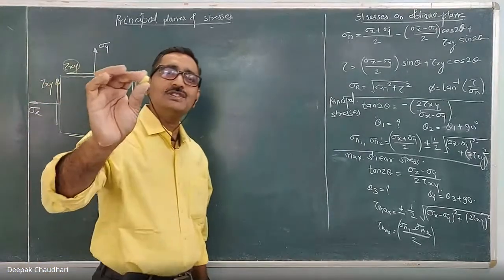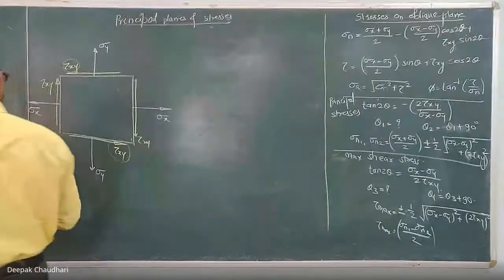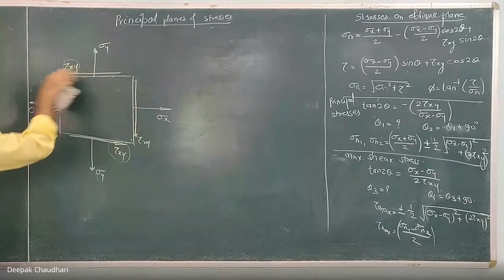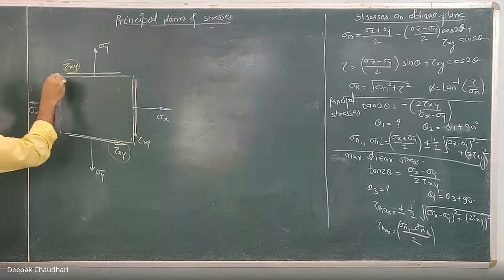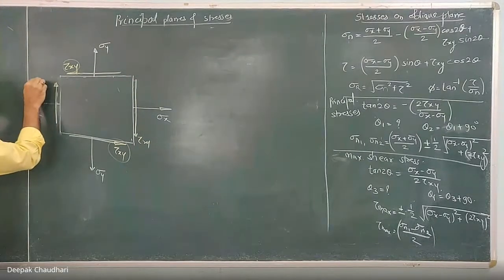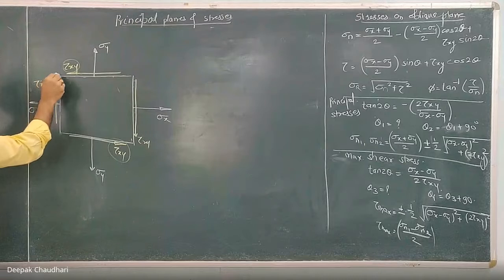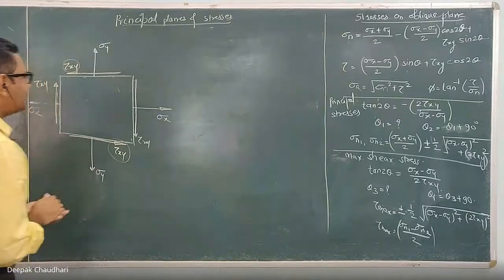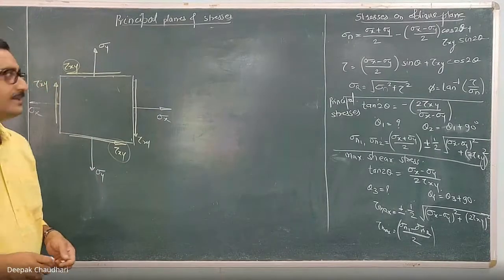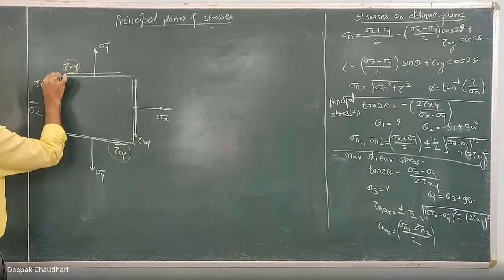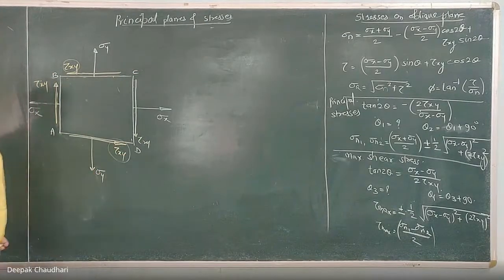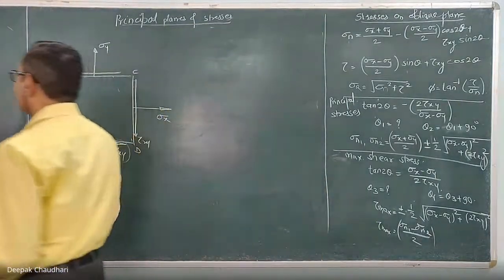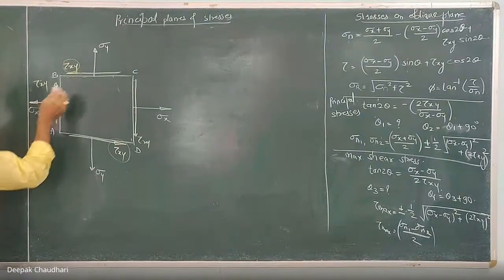The complementary shear stress is always there. If the shear stress is not shown on this plane and only this one is shown, then by default an equal amount of shear stress is there on this plane. You have to assume this by default; it is a complementary shear stress. So let's consider this strained body, let this be A, B, C, D. Now, because of this complementary stress structure, I have considered the biaxial loading with a shear stress.